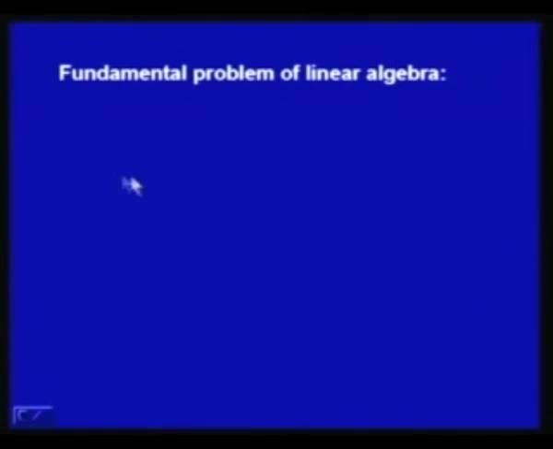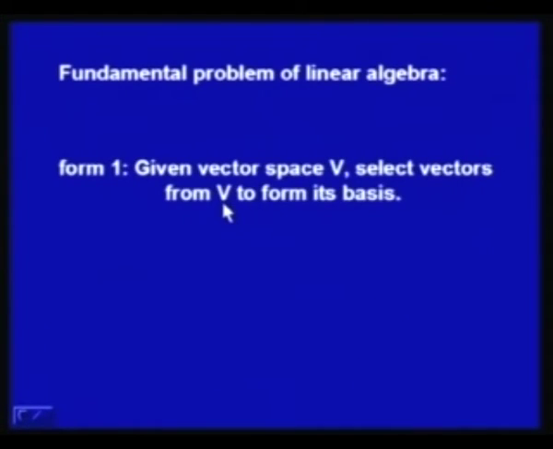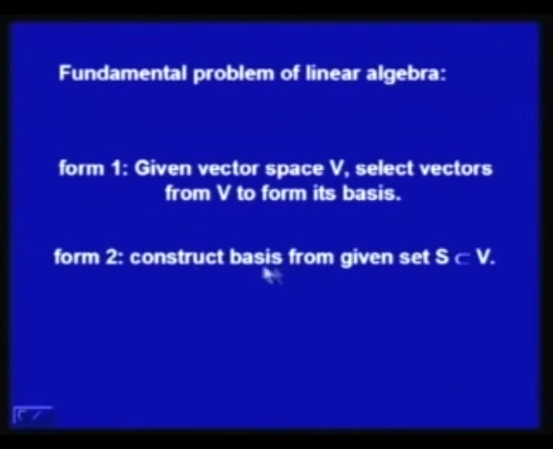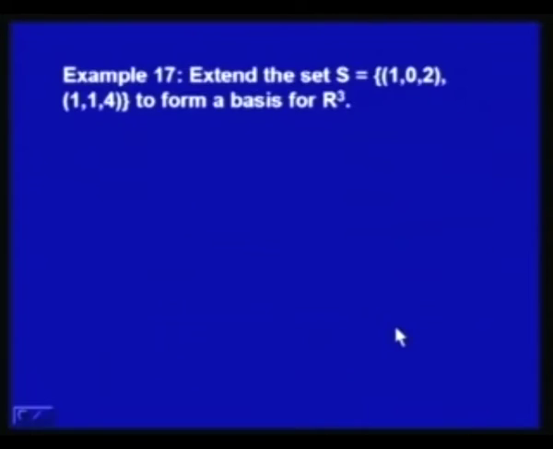Now, we talk about the fundamental problem of linear algebra, which is given in two different forms. Form 1 suggests that given a vector space V, we select vectors to form a basis for V. The second form is, construct a basis from a given set S which is a subset of V. So, these are two different forms. Let us try to see with the help of an example.